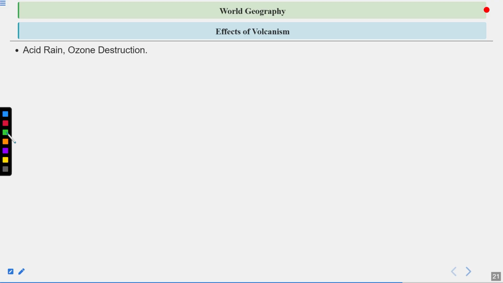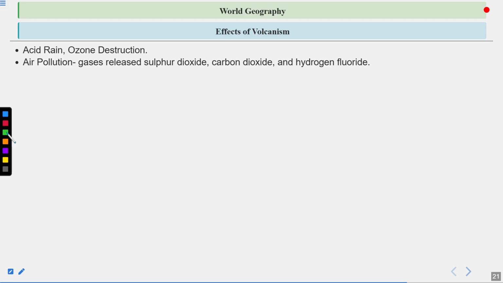Then ozone destruction generally occurs because of the influence of CFC molecules and hydrocarbon molecules, and that also forms out of the volcanoes, but not in large numbers, but it does affect the ozone layer. Air pollution, gases released: sulfur dioxide, carbon dioxide and hydrogen fluoride. Creation of fertile land like the Deccan Trap and volcanic soil like the black soil. So these different types of soils are also formed out of the volcanoes.